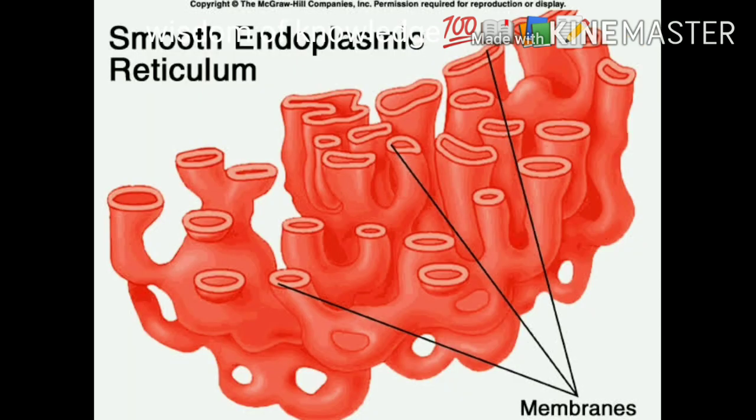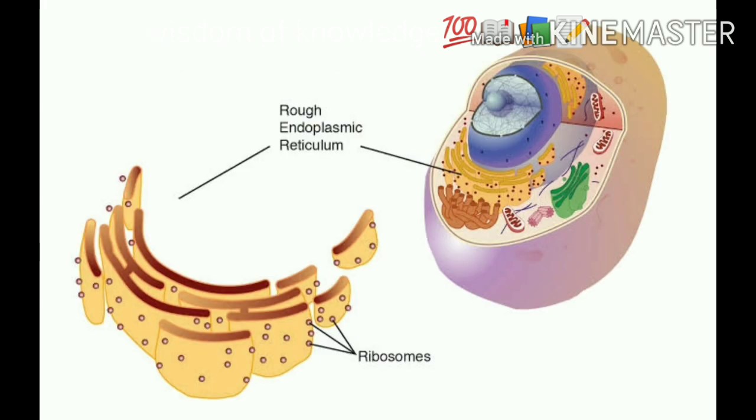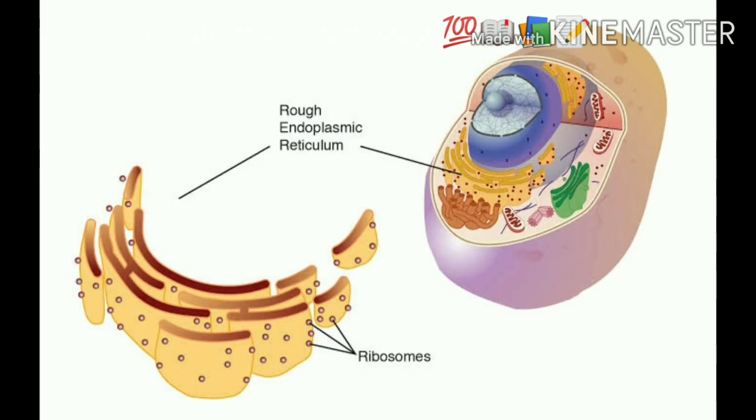Smooth endoplasmic reticulum manufactures fats and lipids, and rough endoplasmic reticulum manufactures proteins, and it has ribosomes on the surface of rough endoplasmic reticulum. It helps in protein synthesis.